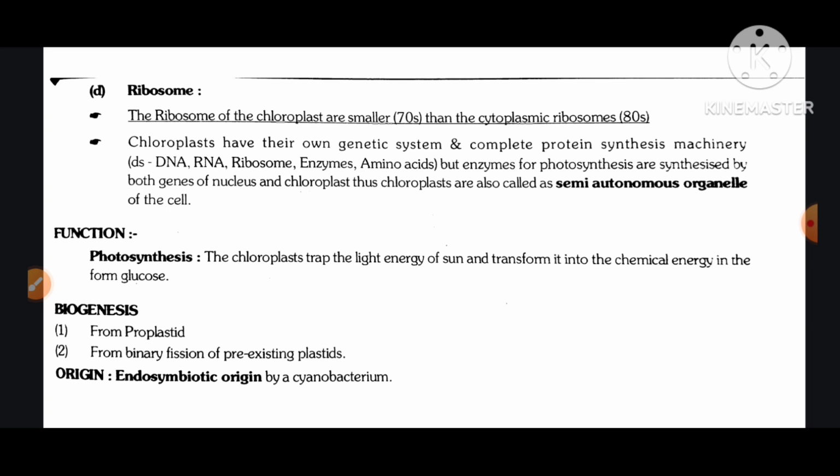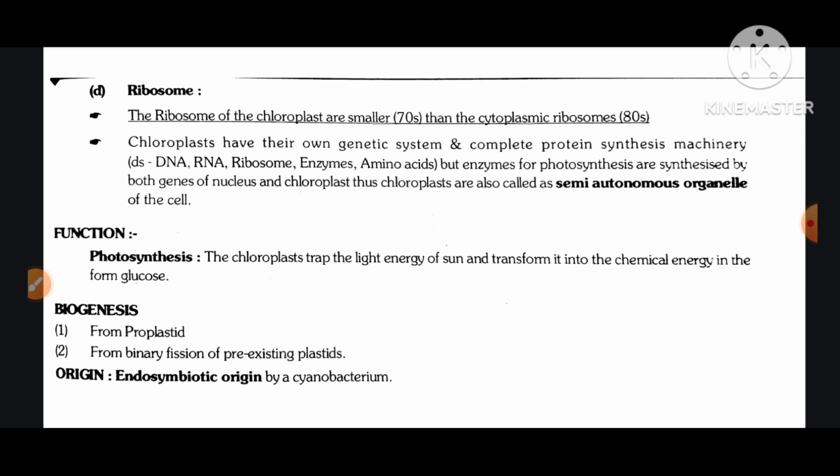Chloroplasts have their own genetic system and complete protein synthesis machinery: double-stranded DNA, RNA, ribosomes, enzymes, amino acids. But enzymes for photosynthesis are synthesized by both genes of the nucleus and chloroplast. Thus, chloroplasts are also called semi-autonomous organelles of the cell.